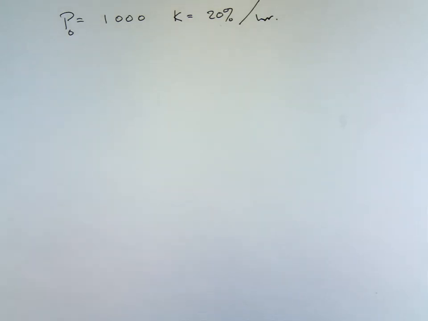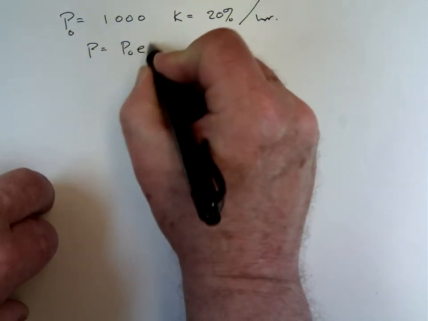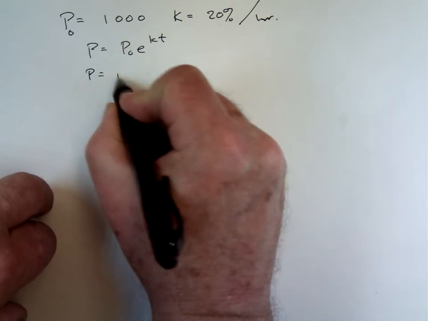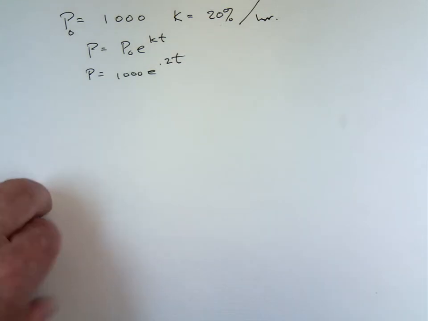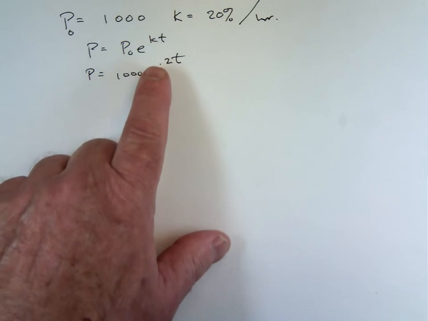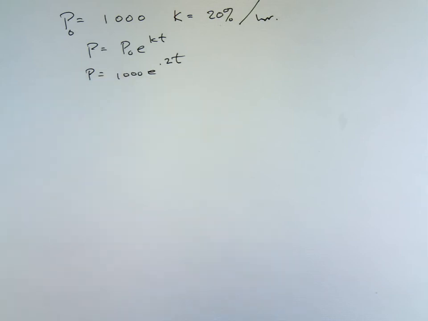So, what's doubling time? Population is P sub naught, e to the kt. P is equal to 1,000 e to the 0.2t, changing the rate to a decimal. By the way, this is the formula that you would use for interest compounded continuously, which the banks could do. It'd be a pretty simple matter to do, but nobody would understand it, so they won't do that. They'd compound your interest daily, I guess. There's not that much difference between that and continuous anyways.